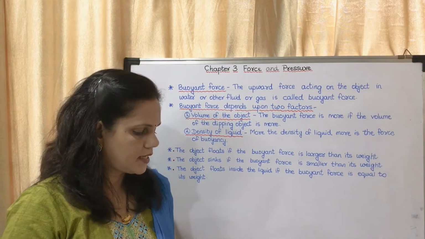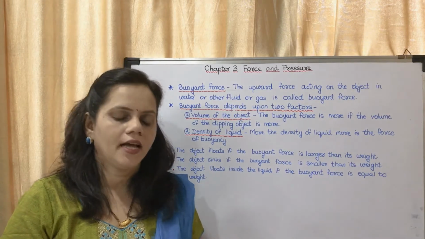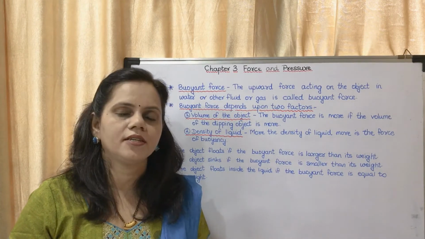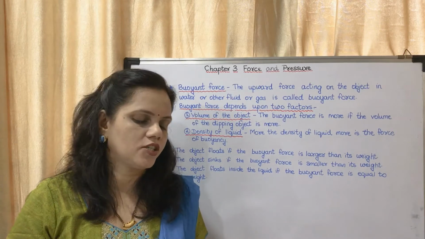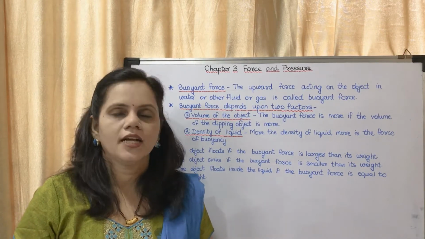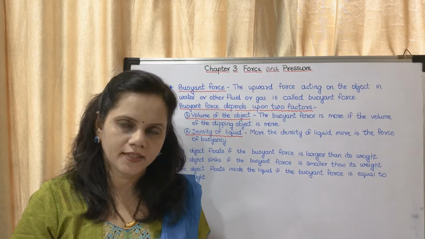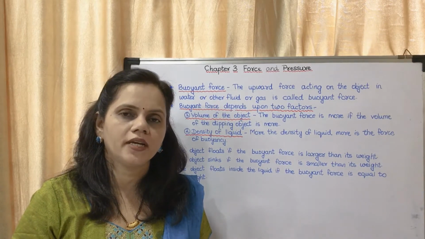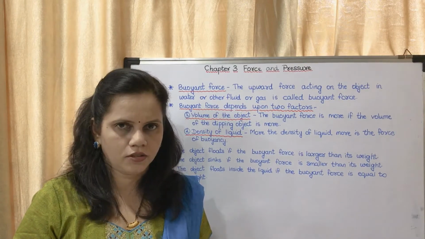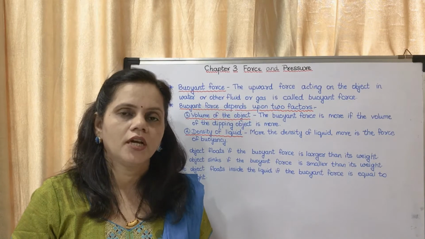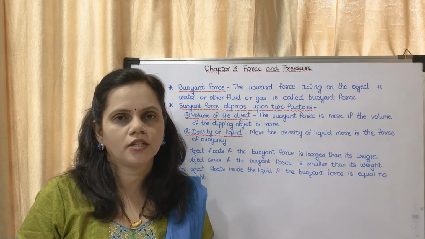Okay, we will see in the textbook on page number 19 they have given an experiment, figure 3.10, balanced and unbalanced buoyant force. There they have given a bottle. You have to close it with the lid and put it into a beaker of water. What will happen? It will float. Okay, it will float. Now you have to fill the bottle with water and put it into water again.